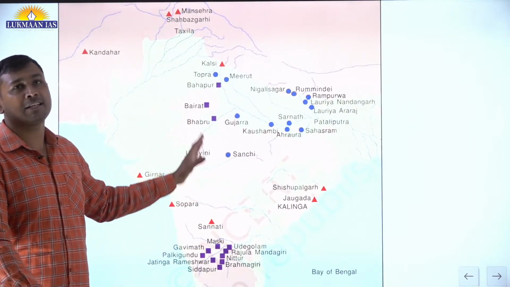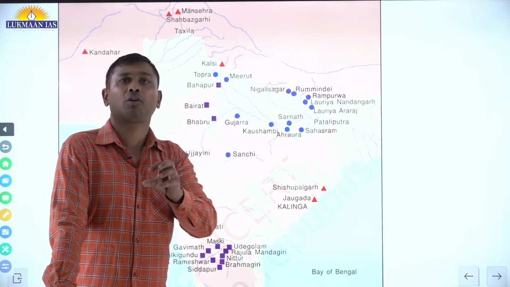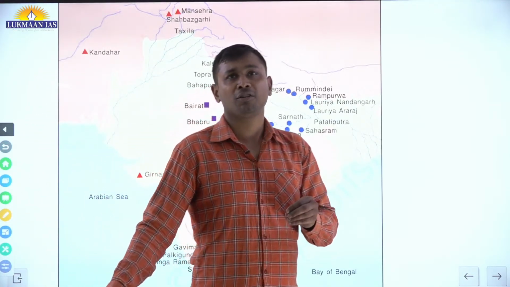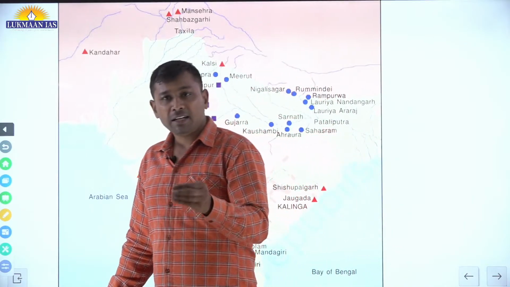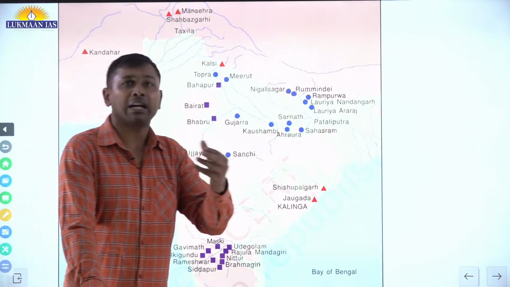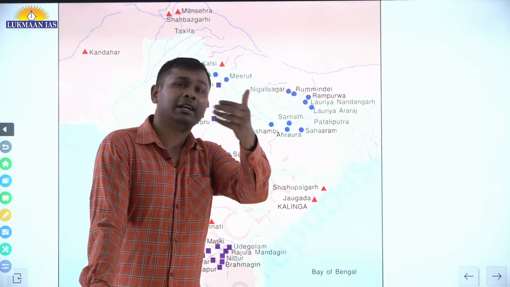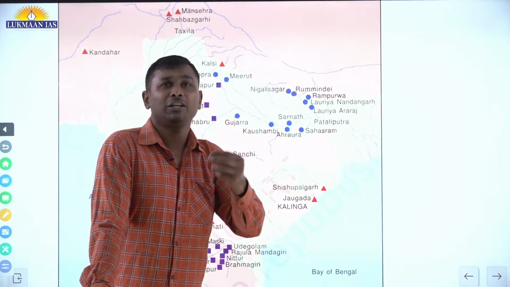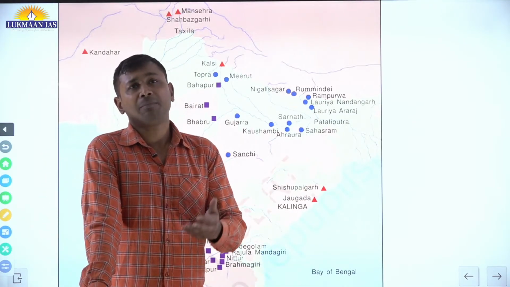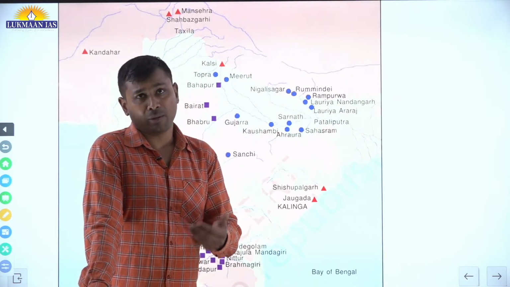All the important places, locations, their historical relevance, and what kind of information will be useful for your PT examination. Moreover, for all those history optional students who are going to appear in the mains 2023, obviously all of you know that in Paper 1 you have a mapping question. In the first question itself, 10 places or sites will be mentioned and you have to write something about them. So this class is also going to be very helpful for history optional students appearing in mains 2023.